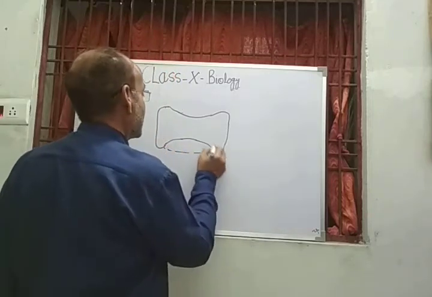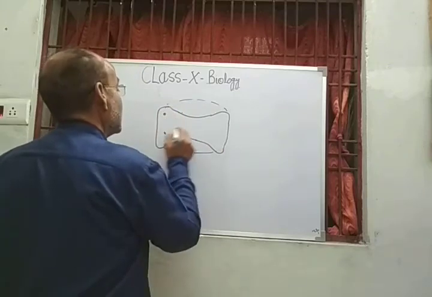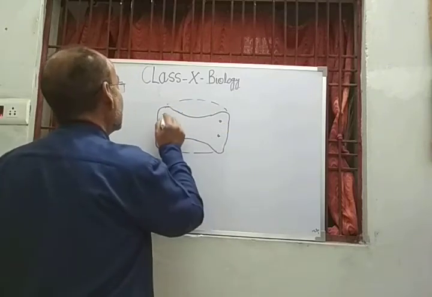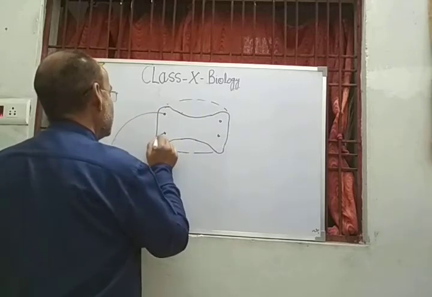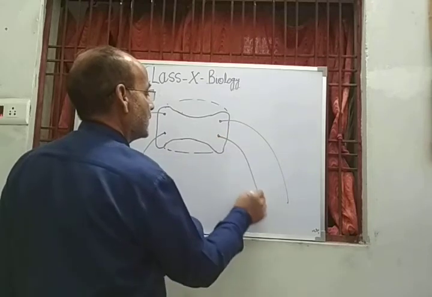The spinal nerve arises as the motor nerve and the sensory nerve.